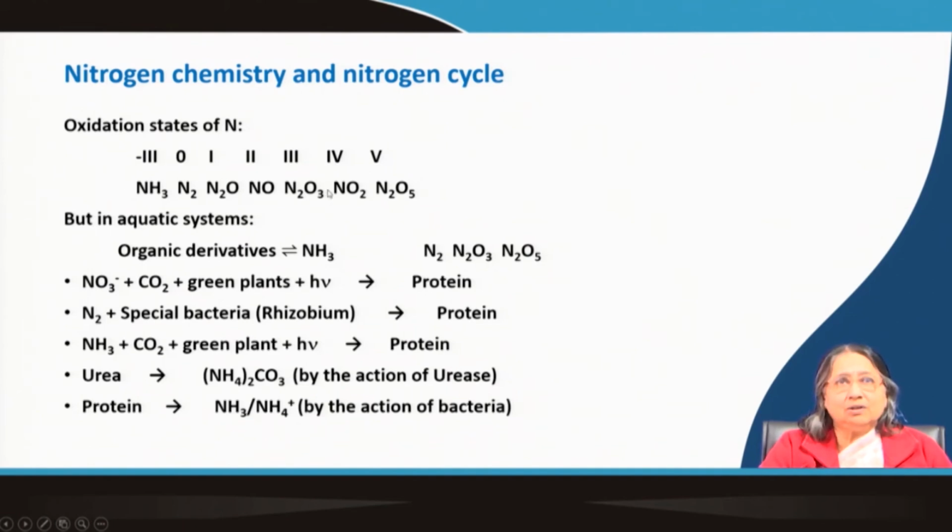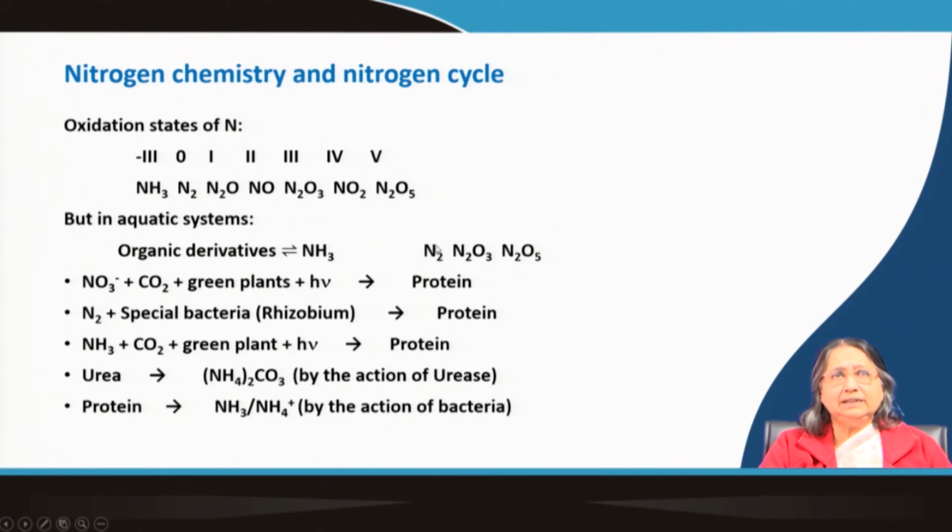These are all written as oxides, but there are also nitrous acid, nitric acid, nitrite, and nitrate. So, these are the different forms in which nitrogen can exist. It is a very interesting chemistry. In the aquatic system, organic derivatives such as protein molecules can decompose to produce ammonia.